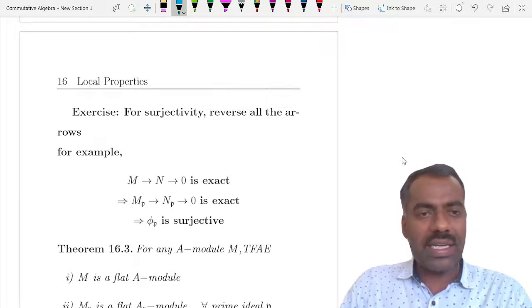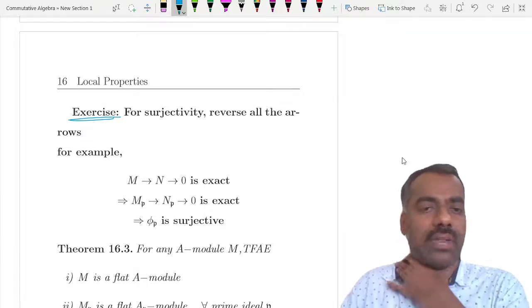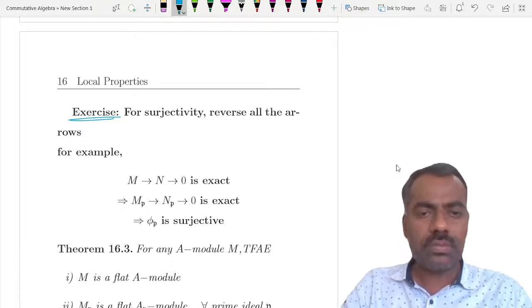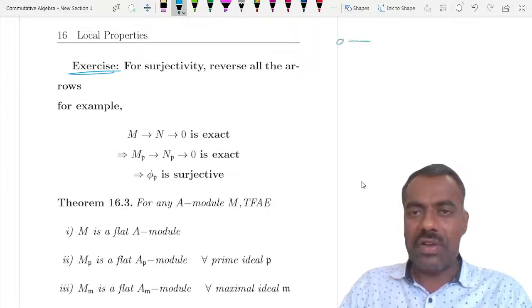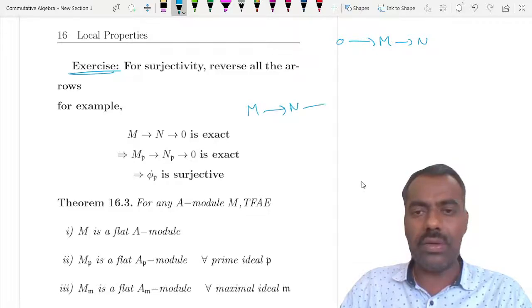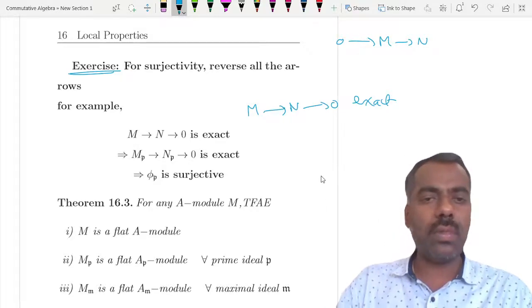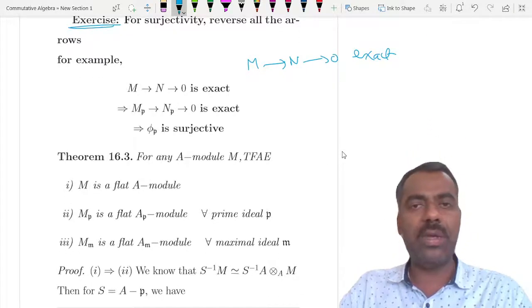Take an exercise and show that surjectivity also has this local property. Like earlier, what we have taken is something like this. Now what you consider is M to N, N to 0. You argue that this is exact and so on, right? So we just have to reverse the arrows. I'll leave it at that. If you have any difficulty, you can ask.